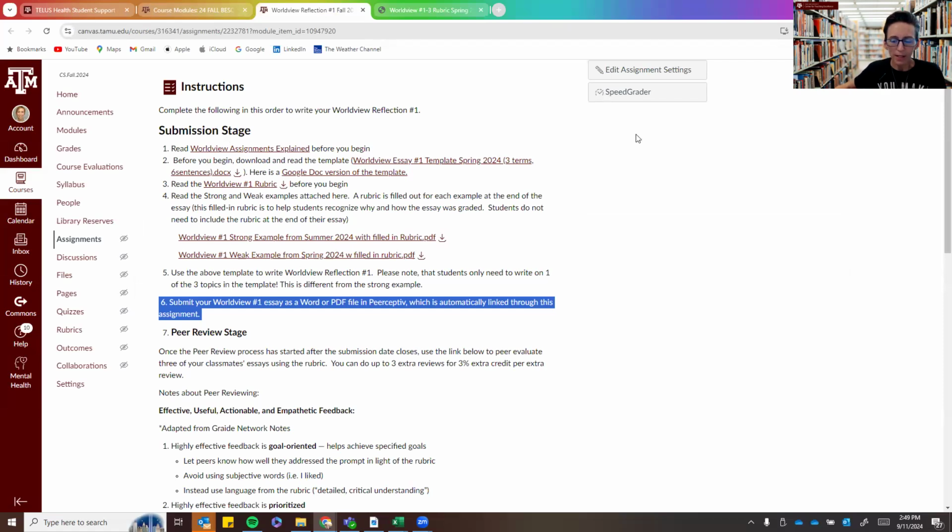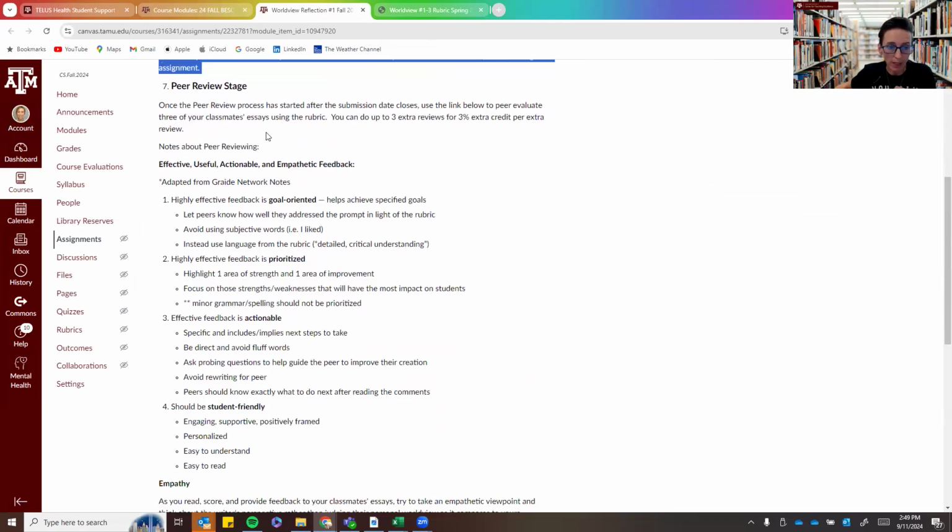So what's going to happen is the worldview essay is due, so you'll turn in the worldview essay, and then there's a grace period of 24 hours. And then the peer reviews start. So after the grace period is over, the peer review will start. And that's when students will peer review 3 of their peers' essays. And this is when we get to the peer review stage.